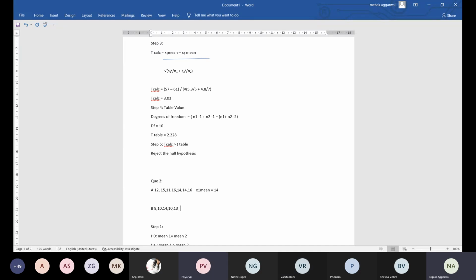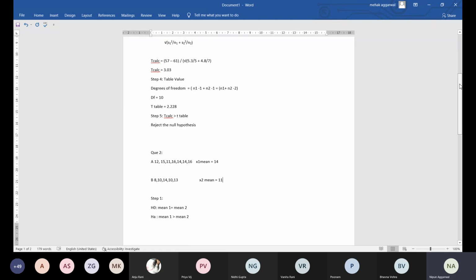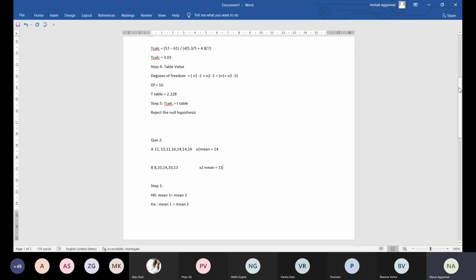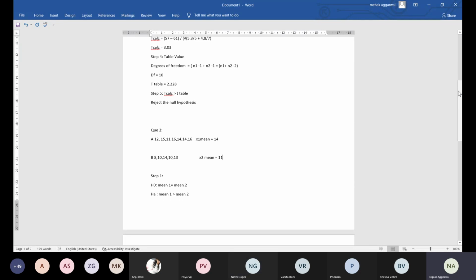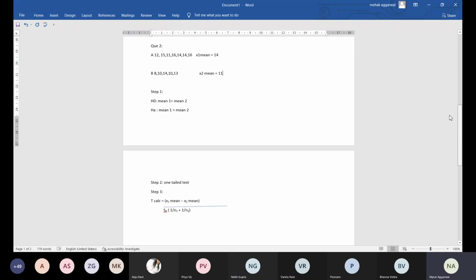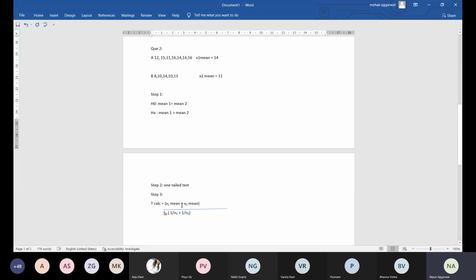So x1 bar is 14, and what is x2 bar? 11. x2 bar is 11. We have to compare whether there is a significant difference between this 14 and 11, that is, whether there is an increase in the weight of the hens when they are given more proteins. So x1 bar minus x2 bar, 14 and 11 we know. Now n1 is 7 and n2 is 5. But what is the value of SP now?